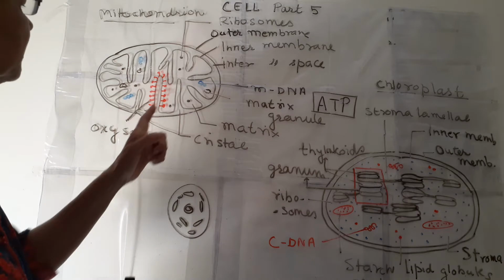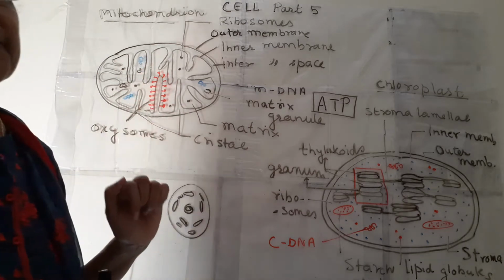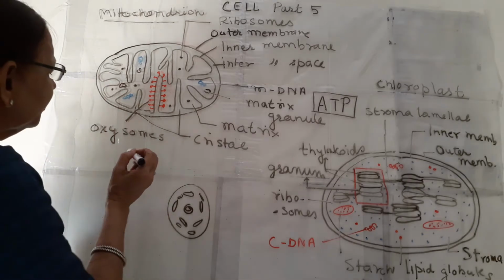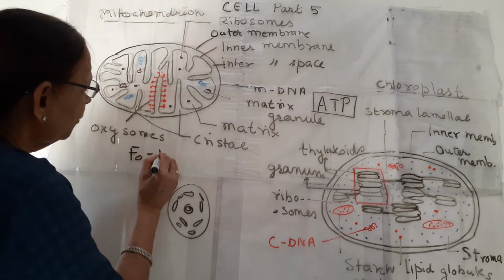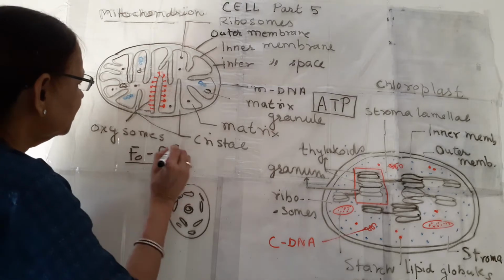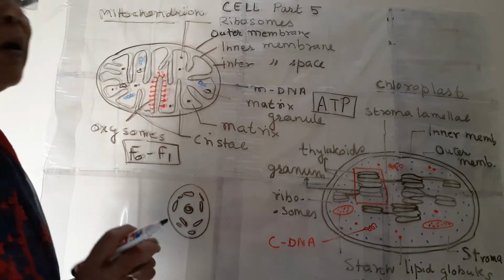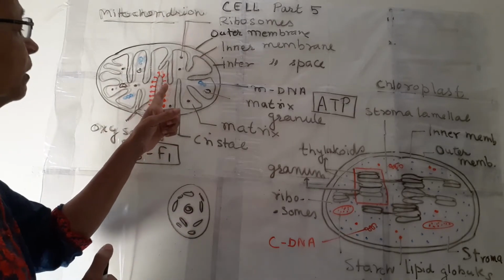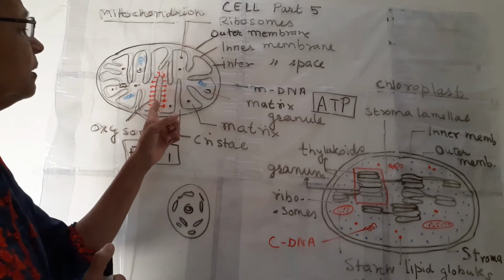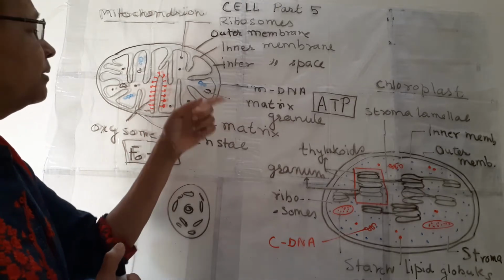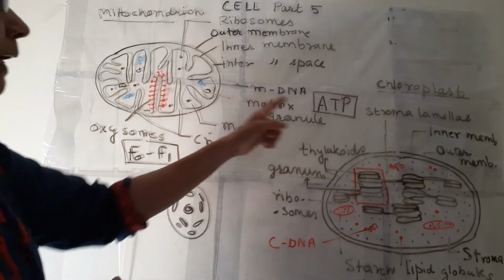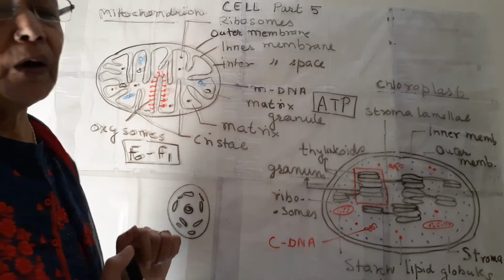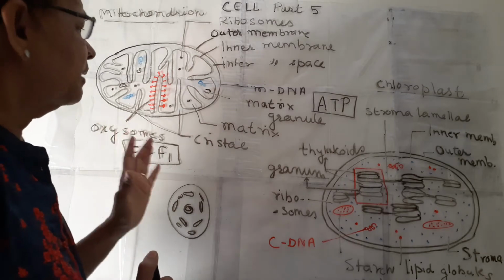And one important thing, these red colored structures are known as oxysomes, or they are also known as F0F1 particles. What are these particles for? These are the sites of respiration. Here the glucose is oxidized to ATP. ATP is formed on these oxysomes. This is the site for cellular respiration.